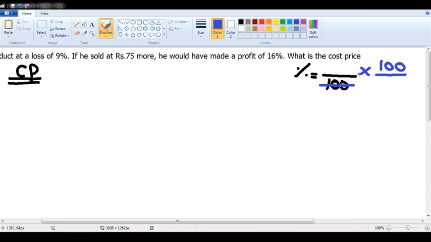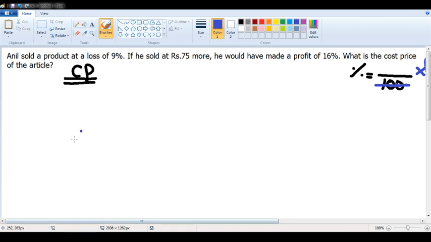100 by 100 will cancel. 500 by 100 will cancel. 900 by 100 will cancel. But the smallest multiple of 100 is 100. That means whenever your question talks about percentages, please make use of the number 100. Now listen to this carefully, sir. Suppose finding the cost price of the article is the question. I will assume the cost price as 100. This is my assumption. I don't know whether it is right or wrong. I am assuming it.